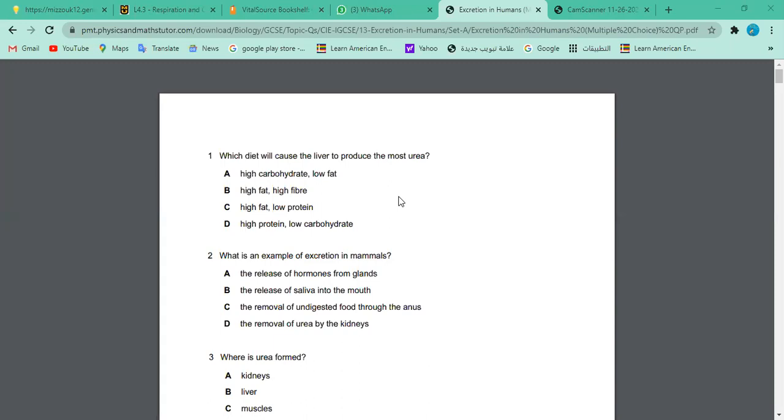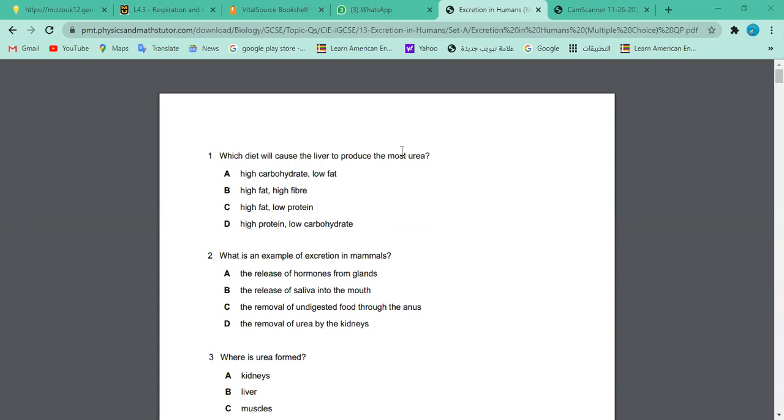And these amino acids are further broken down in which part of the body, which organ? Urea is produced in which organ? Yes, Momina? Yes. So urea is produced in which part of the body? Liver. Which organ?